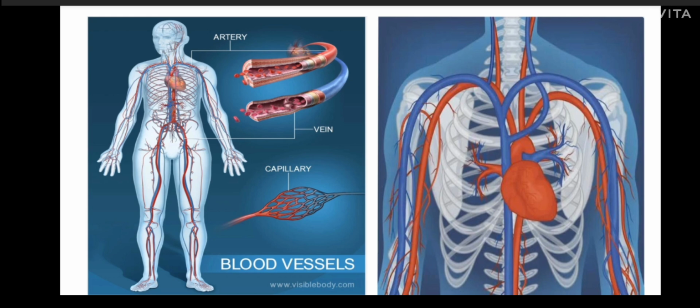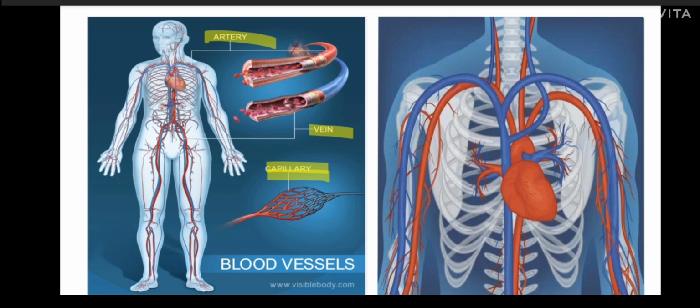Before learning about the blood circulation, we will learn some terms here which are used in the blood circulation, like arteries, veins and capillaries. What are these arteries, veins and blood capillaries?